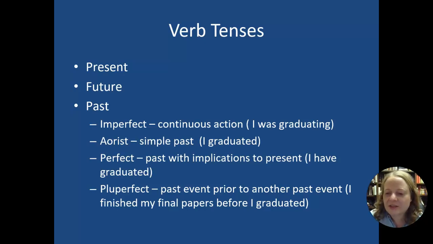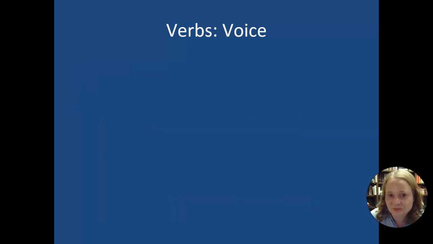If you just have a still photograph of it or a photograph on your phone, then you'd just say, I graduated. But we don't know what was happening. We aren't able to see it going on. Once you have graduated, you're still a graduate. It has implications into the future. And then the pluperfect is before you could graduate, you had to first finish your final papers. And so they have a way of distinguishing all these things in Greek. Theirs is a little more complex of a system than English is.